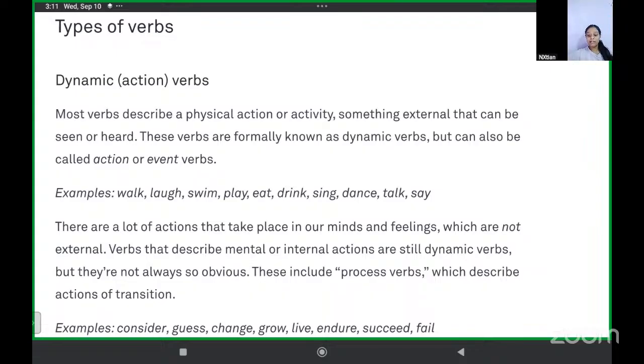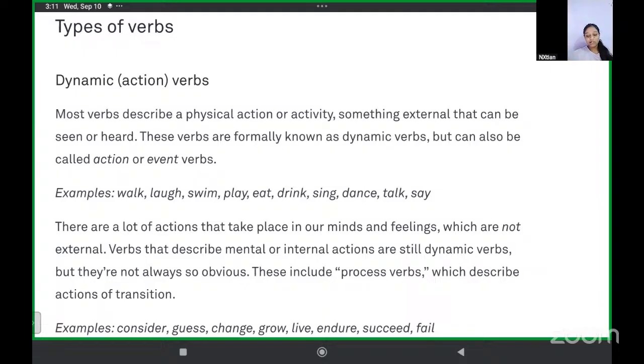Okay, for example, walk, love, swim, play, eat, drink, sing, dance, talk, and say. In every word, an activity is happening. Okay, so they are all dynamic verbs or action verbs.